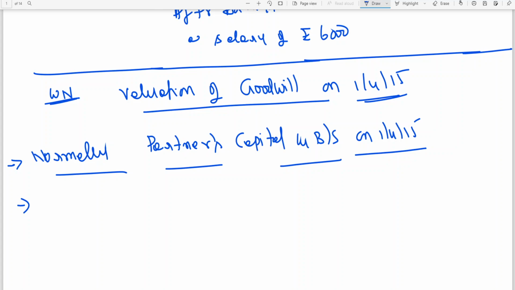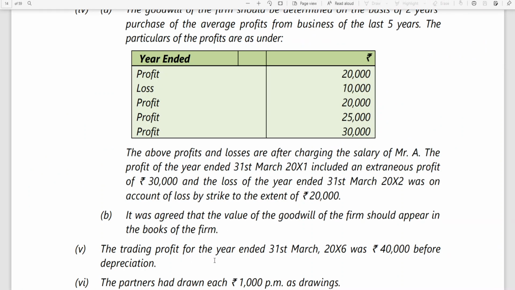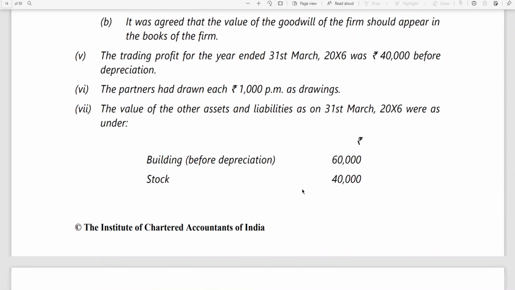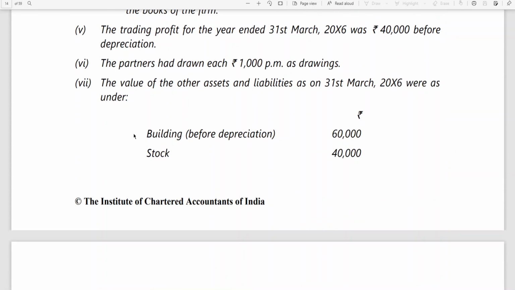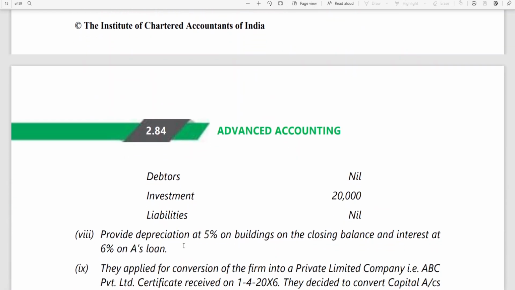Then now coming back to the question here, the trading profits for the year ended 31st March 16 was 40,000 before depreciation. Partners had drawn each 1,000 per month as drawing. The value of other assets as on 31st March 16 were building before depreciation, stock, debtors, investment, liabilities.